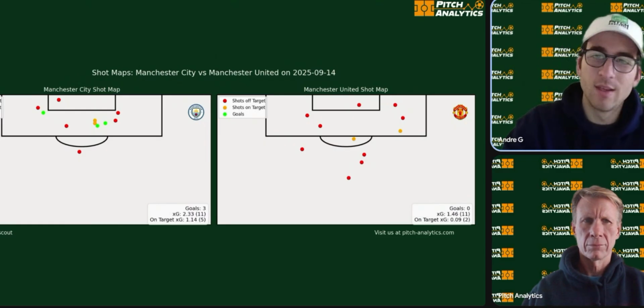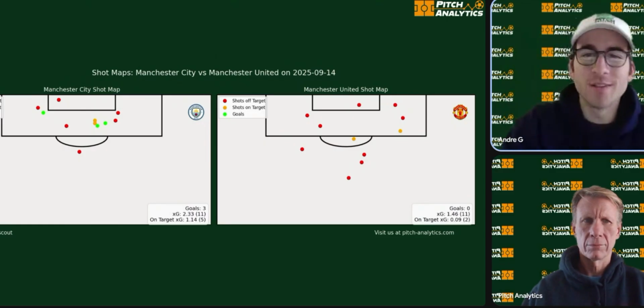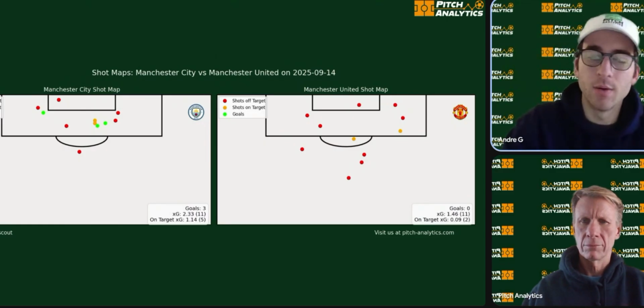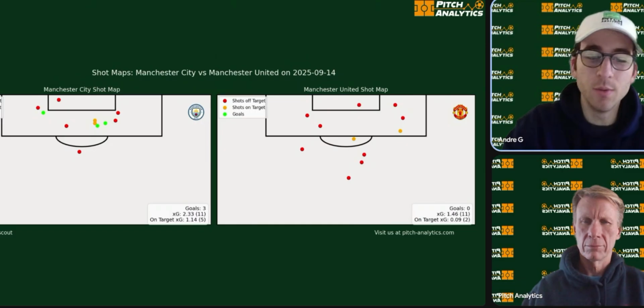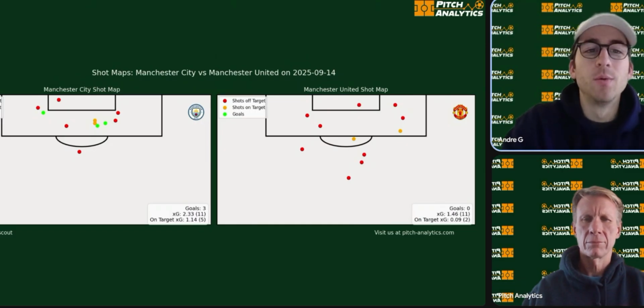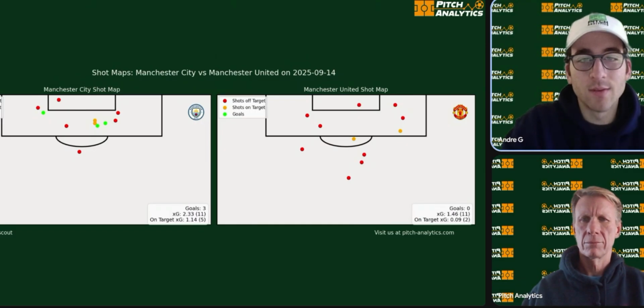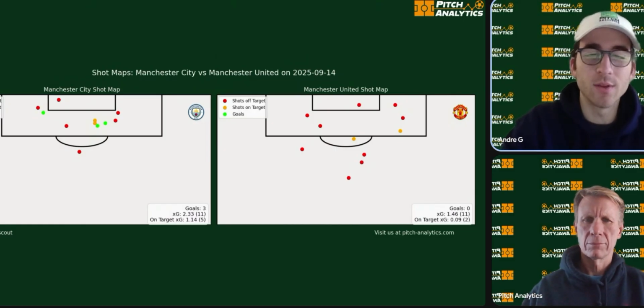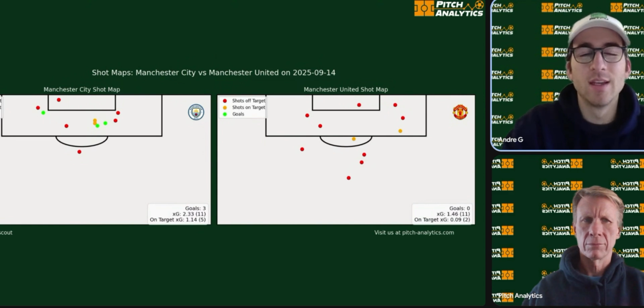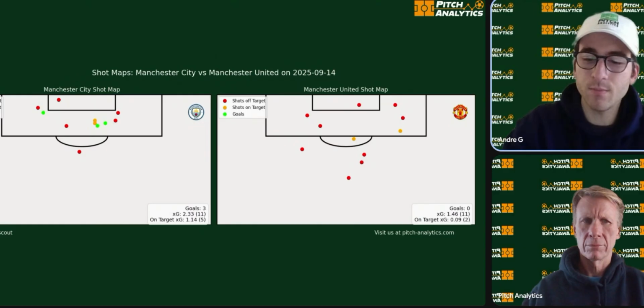United were shooting from everywhere, inside the box, outside the box, and ultimately none of those shots ended up where they needed to be. Of the 11 shots, only 2 hit the target, which means if they had a little bit better finishing, maybe that 3-0 scoreline is inflated a little bit in terms of how Man City and Man United played.